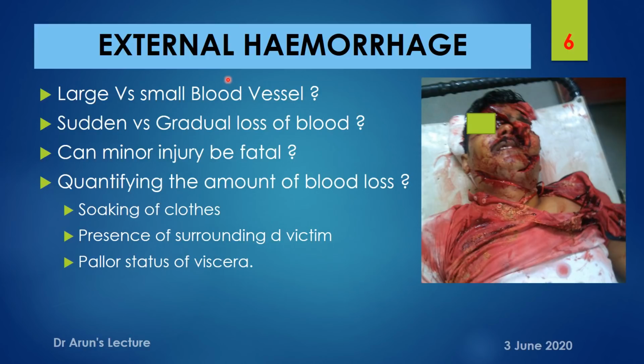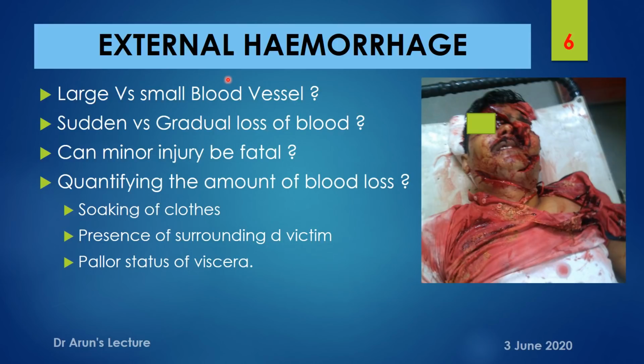Here the mechanism of shock comes into play, where if there is a gradual loss of blood, there will be time for the body to recover or compensate for the loss by adapting through physiological mechanisms. So that is the reason why sudden loss is more fatal compared to a gradual loss of blood of the same quantity.